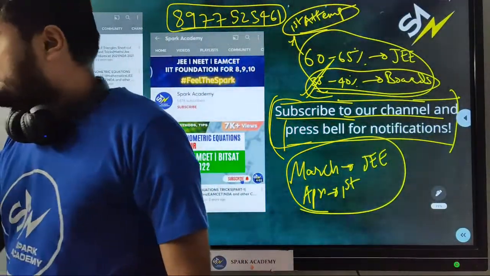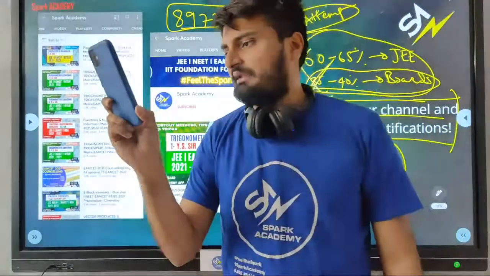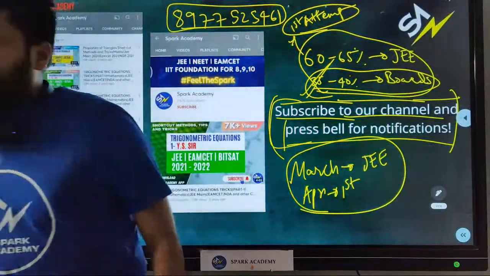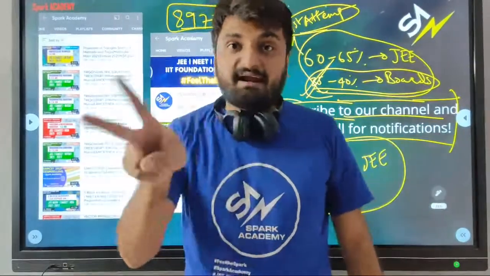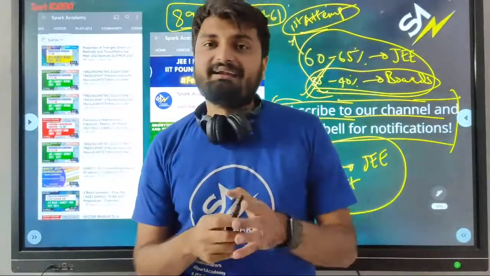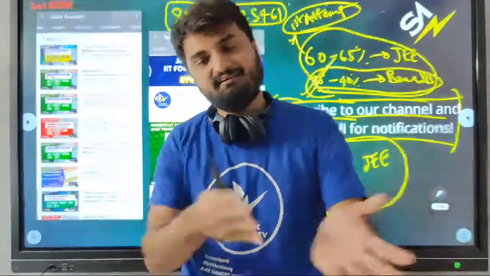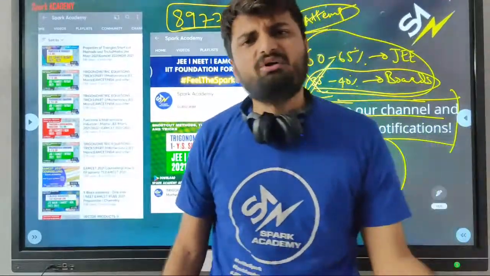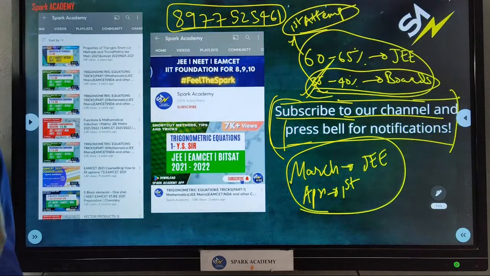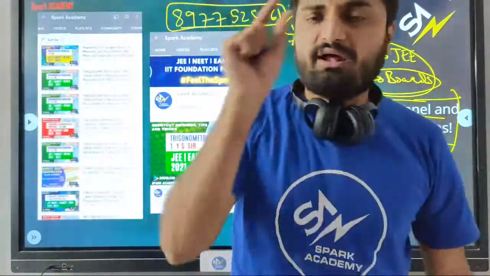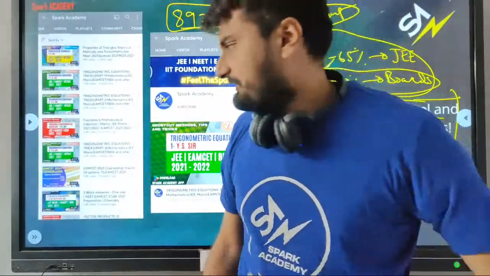Any other doubts? Is it compulsory to write both the sections of the exam, or can you write any one? So Deepshika, you can write both. There's nothing to lose, right? It's best of two. So I would recommend write both, because you don't know, you might get a 97 percentile in the first attempt. In the second attempt, if you get 99 percentile, second will be considered. So write both, unless it's clashing with some exam. And even if it clashes with some exam, you can drop a mail to JEE Mains and they will reschedule it. So you need not worry about it.